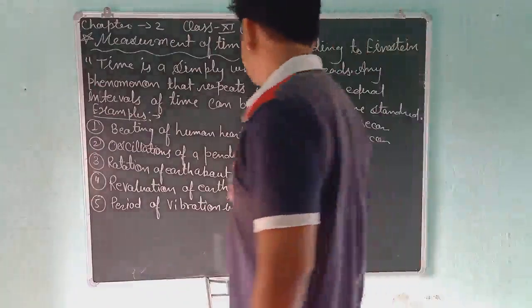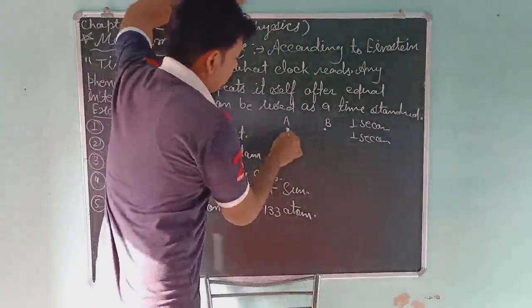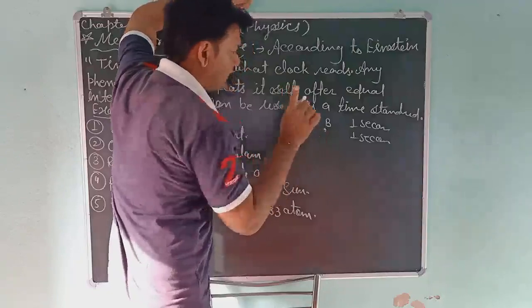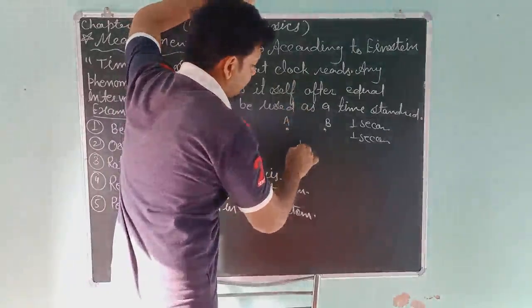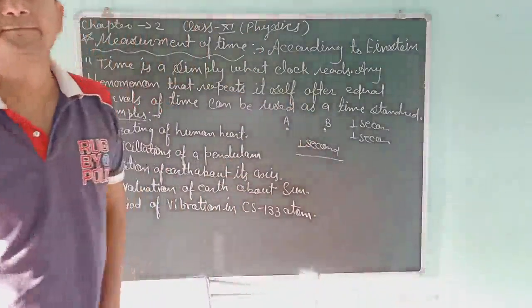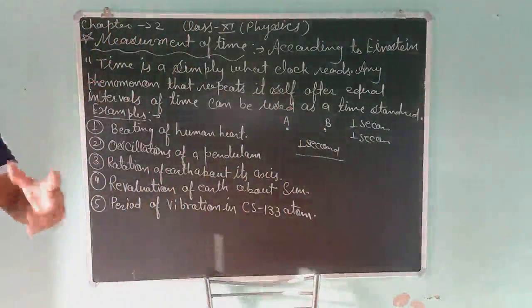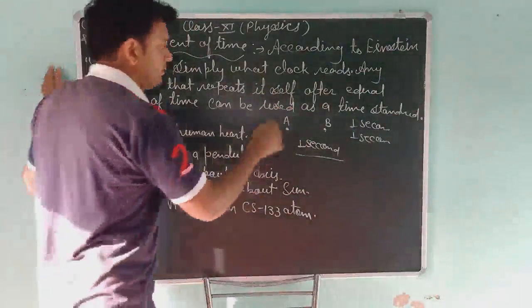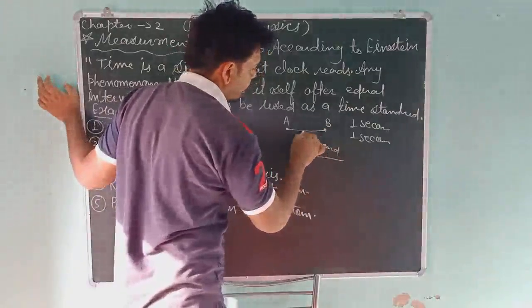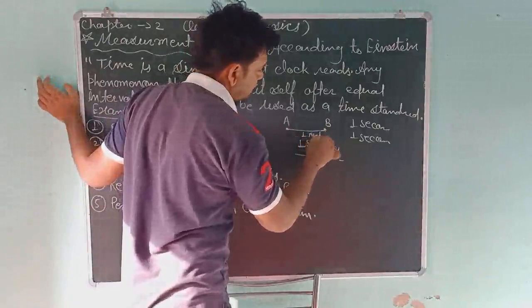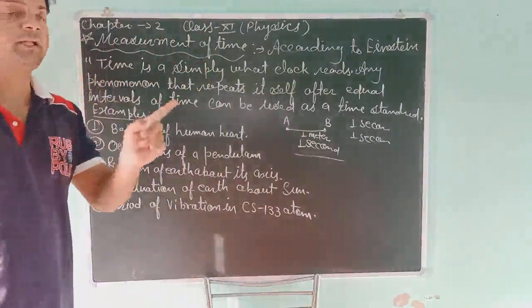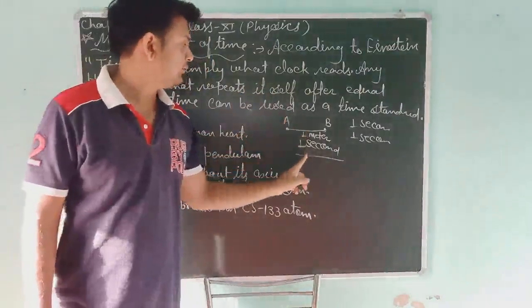Suppose the time taken by the student going to B and coming back is 1 second, and the distance between A and B is 1 meter.